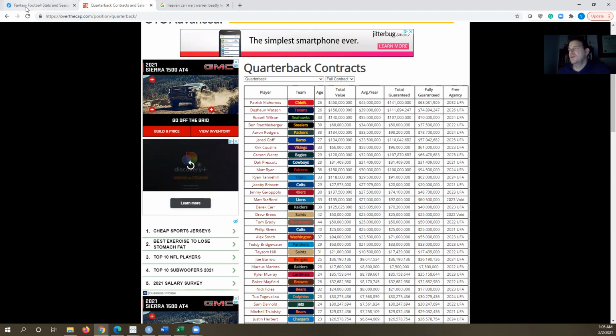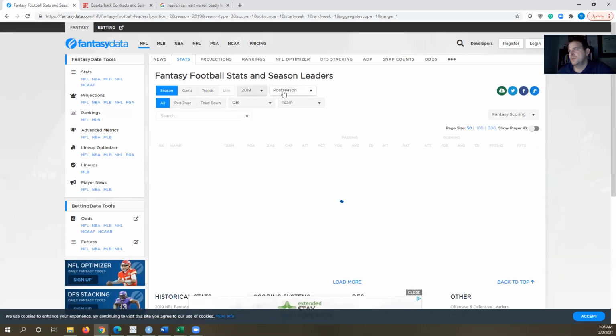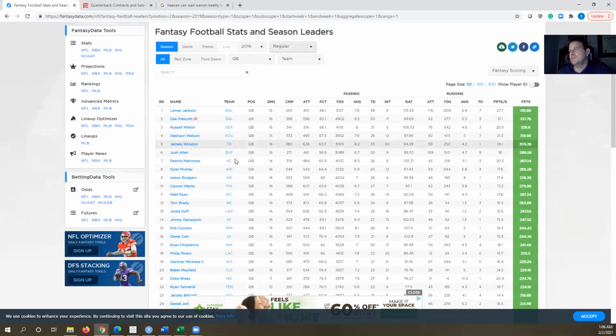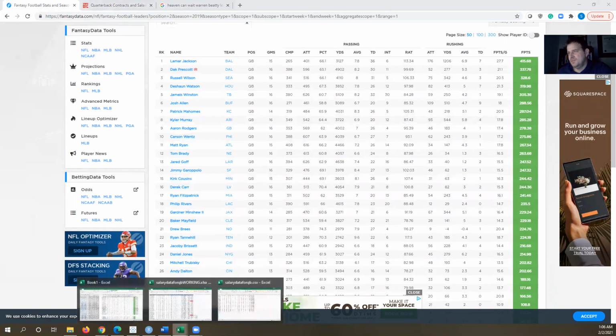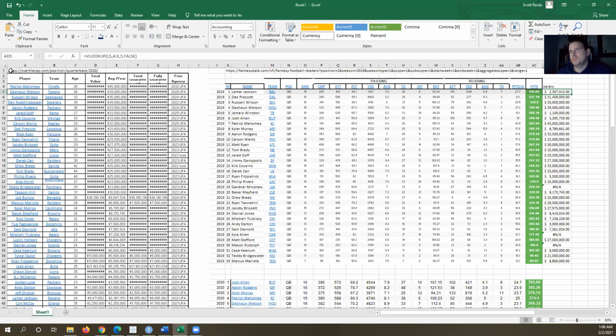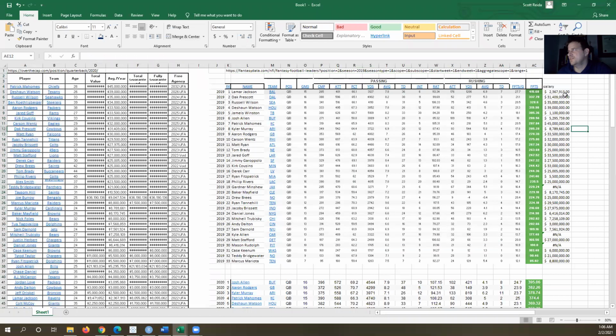The expectation is that these salaries are based on historic data. So I took last year's values for quarterbacks. I went to 2019, regular season, the whole season, quarterbacks, and took it from here. This is fantasydata.com. I put this into kind of an ugly file. So I've got my two sources of data, here for the salaries and here for the historic data, and just did a simple VLOOKUP to map the salary to the data for performance.